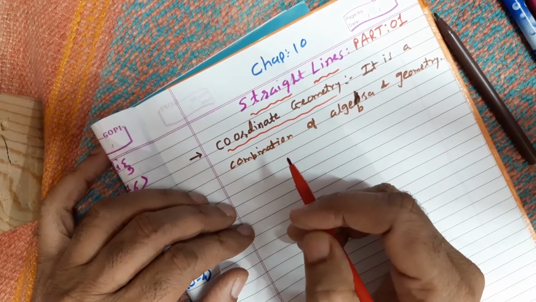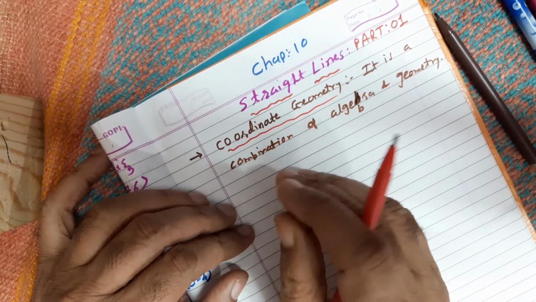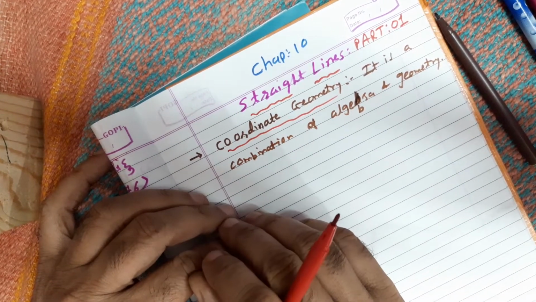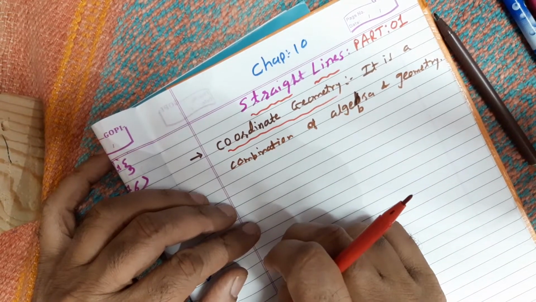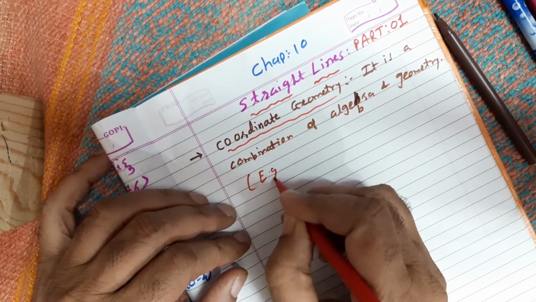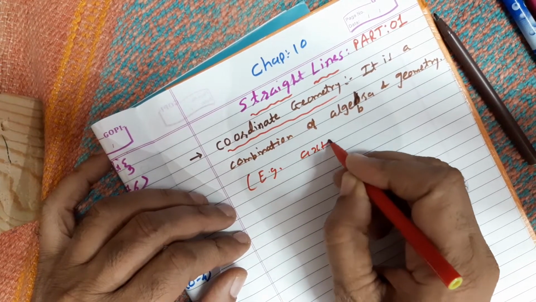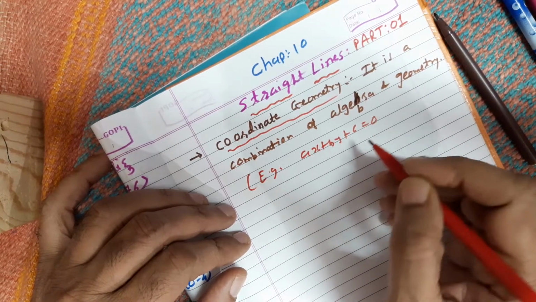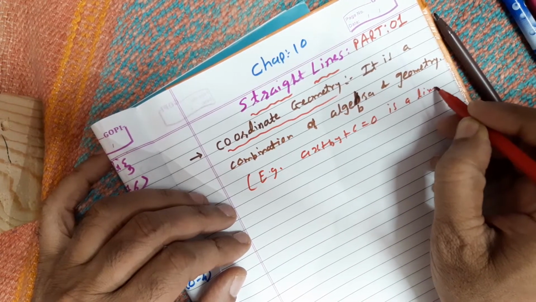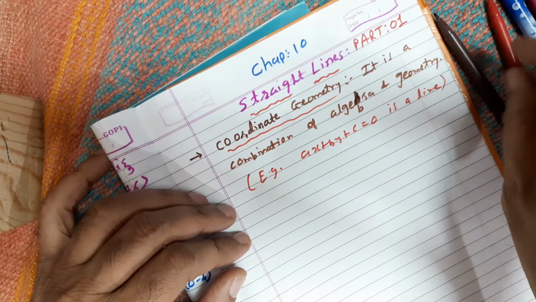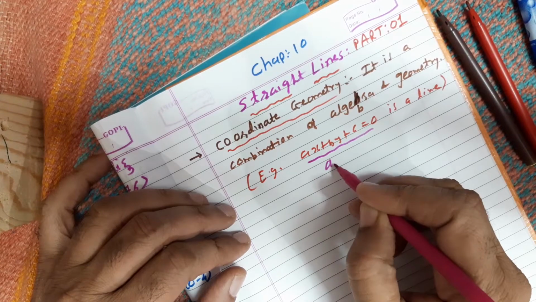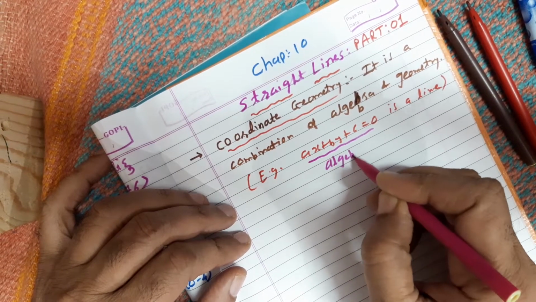What name are we giving it? Linear equation. Linear means if you plot it on a graph, it will become a line. So what is a line? Line is geometry and the equation is algebra. Just for example, the simplest one, ax plus by plus c is equal to 0. This is a line. I have given just one example, and we should know that this is nothing but algebra.